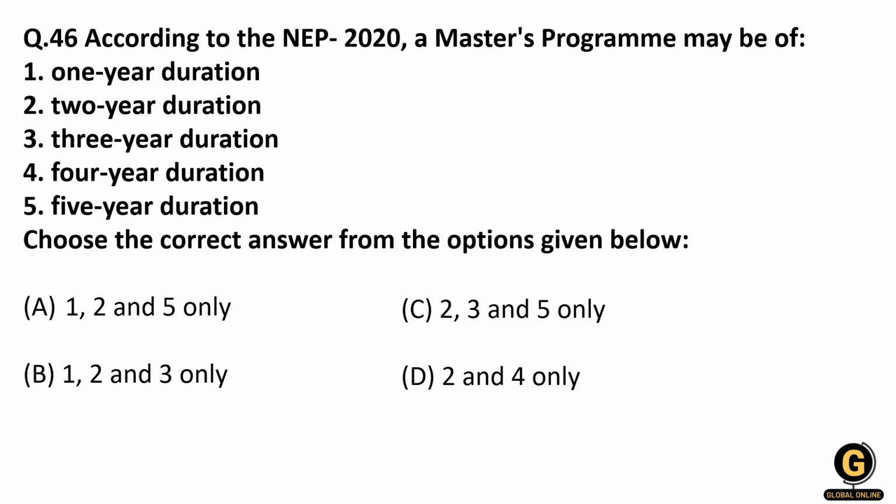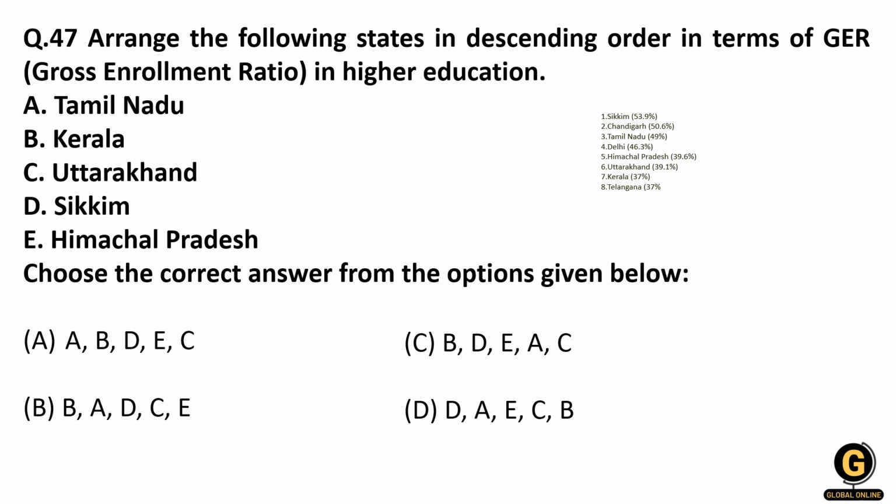Now, according to NEP 2020, the master's program may be of. So we are doing a master's degree, right? We may all have done our master's, or we are doing it. NEP 2020 proposes this because our education system has to catch up with the world. So NEP has proposed that our master's program can be of 1 year, 2 years, or 5 years duration. Remember, 1, 2 and 5. So the master's program according to NEP 2020 will be of 1, 2 and 5. So our correct option will be option number A. Arrange the following states in decreasing order in terms of gross enrollment ratio in higher education.